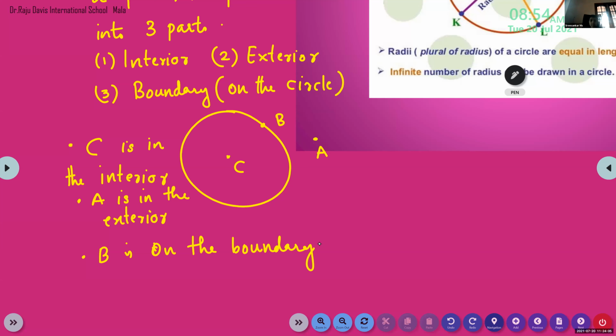Finish? Ma'am. See, children, because of your talking, my portion is not moving in your class. Other classes I can take very fast. In between, you will talk many things which are not needed in the chapter. Okay, listen to me. Now, did you write all this? Yes, ma'am. Write fast.